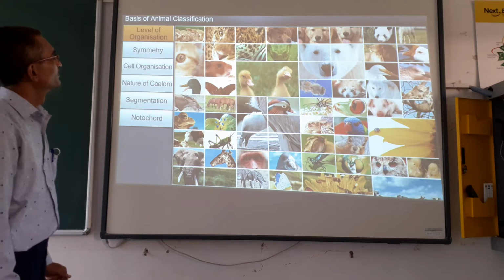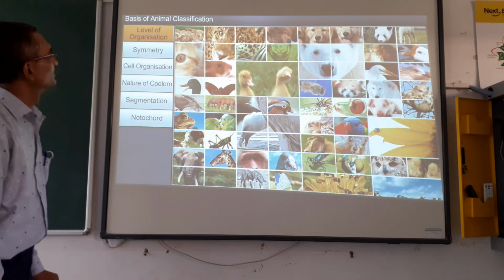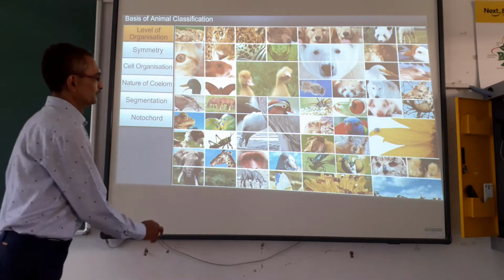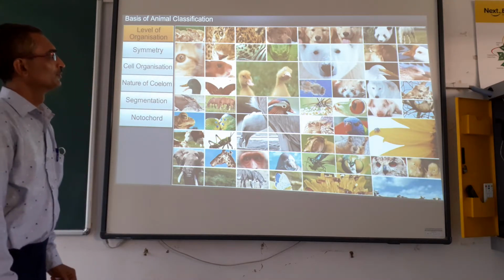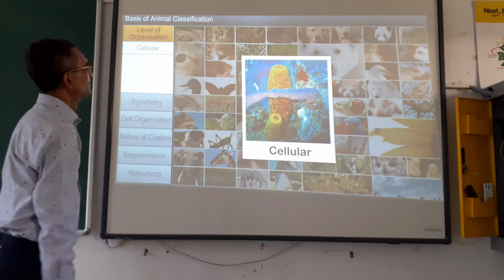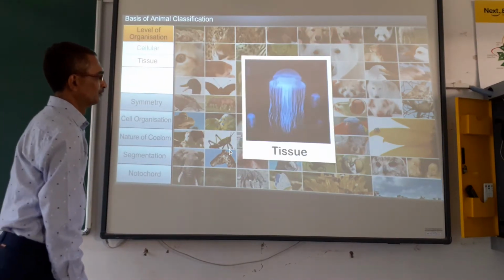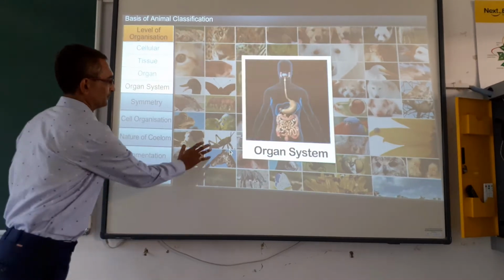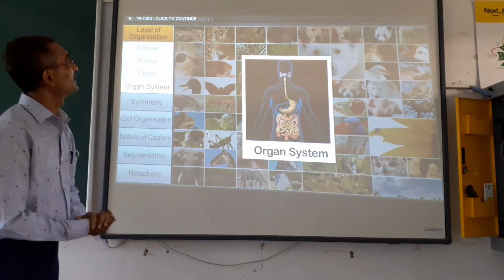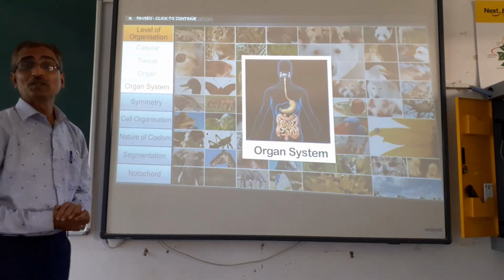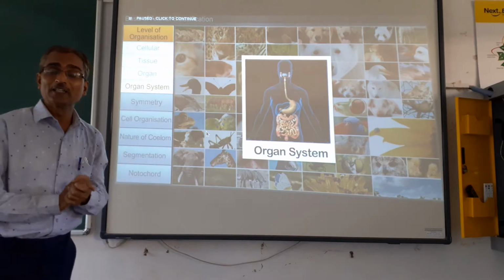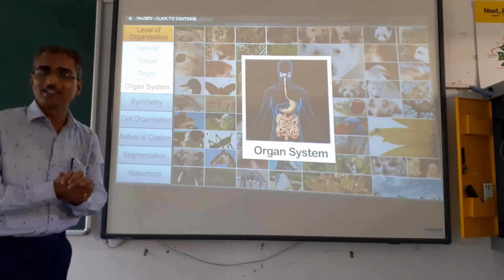Level of organization is the first basic fundamental feature that deals with the pattern of cell organization in an animal. There are four patterns: cellular, tissue, organ, and organ system. Level of organization is based on the cellular organization, that is how the cells are organized.